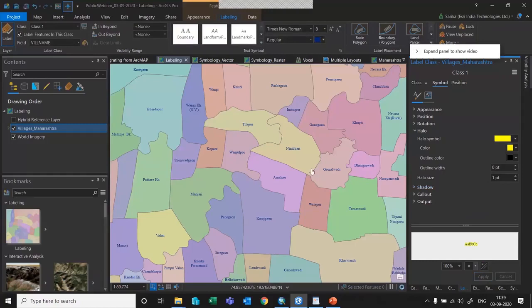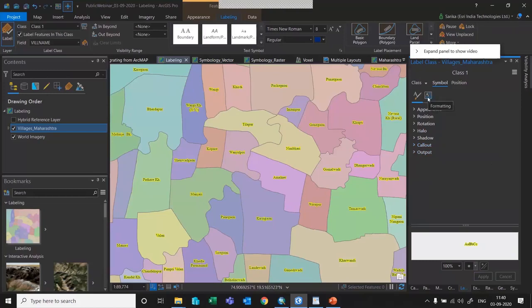So as soon as I say it, your text will be highlighted with the yellow color. So you can make use of all these options. You can go through this and play around, and it is very easy for a user with minimum knowledge as well. So he can start doing all these things.